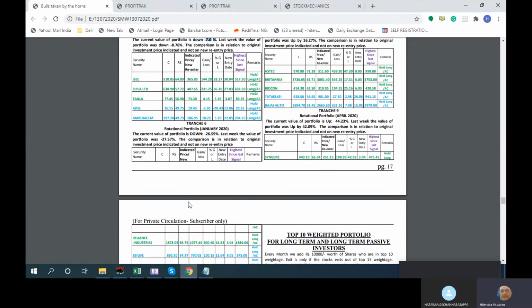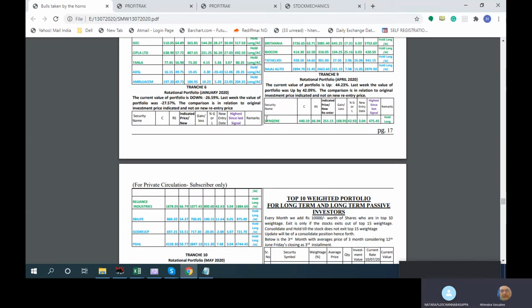So those are the portfolio 6. Then it goes on to April. Now another strong performer is 44% up.